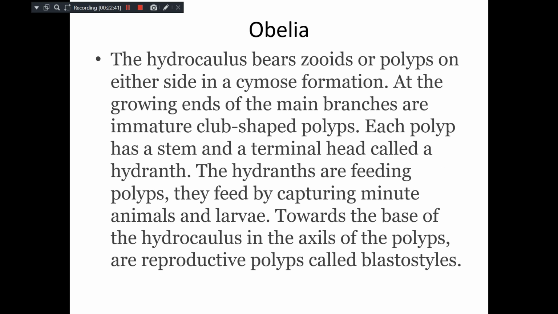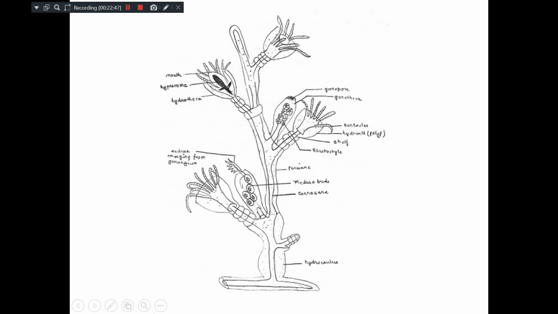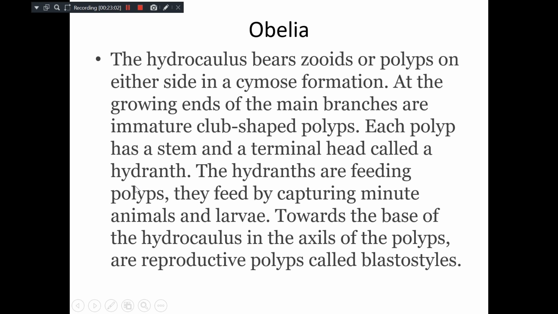So the hydrocaulus bears zooids or polyps on either side in a cymose formation. See here, these are all zooids. This hydrorhiza and hydrocaulus together, they bear zooids. This is one zooid, this is another zooid, this is third, fourth, like that. You have different types of zooids.